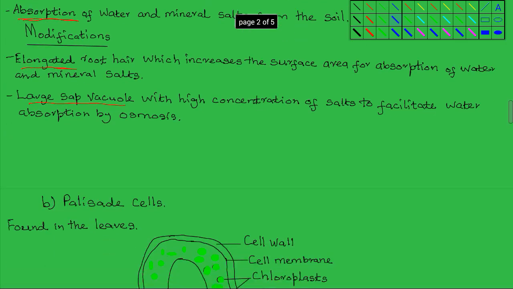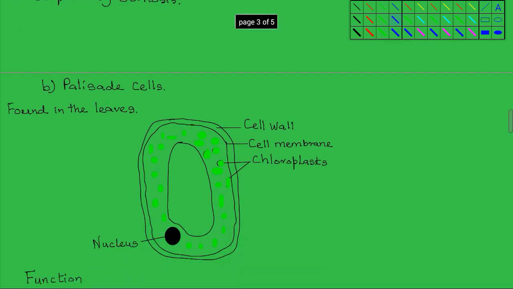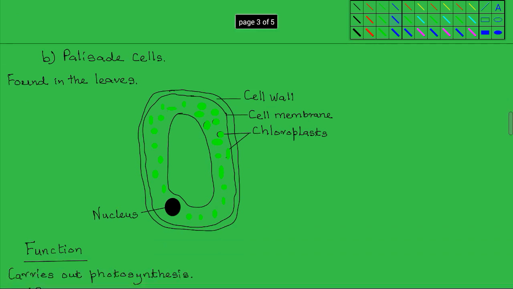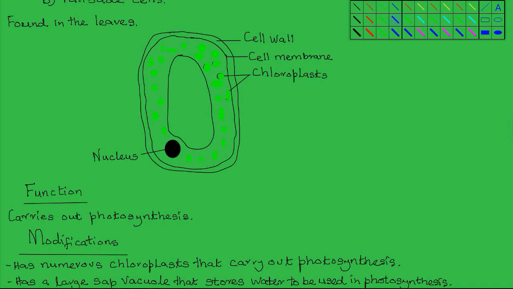The second specialized plant cell is the Palisade cell. Palisade cells are found mainly in the leaves. Their function is to carry out photosynthesis.